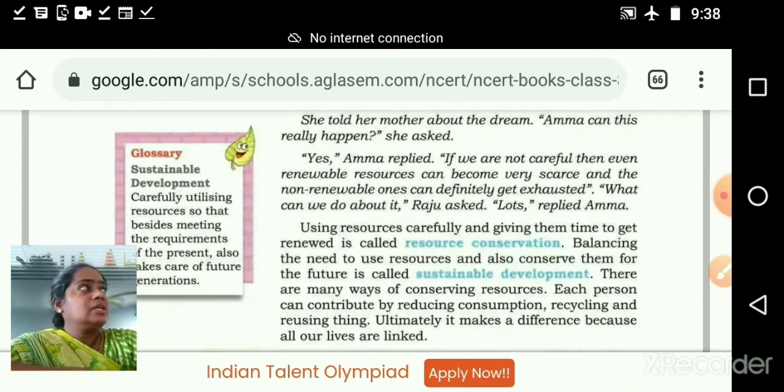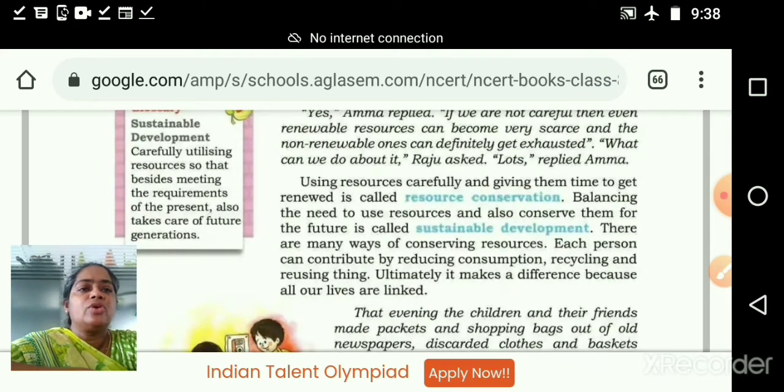Okay, using resources carefully and giving them time to get renewed is called resource conservation. What is resource conservation? Using resources very carefully, and at the same time we want to give time to those resources to renew by themselves. Then that is known as resource conservation.